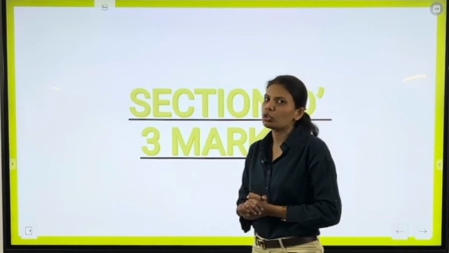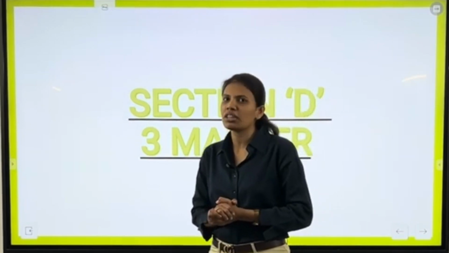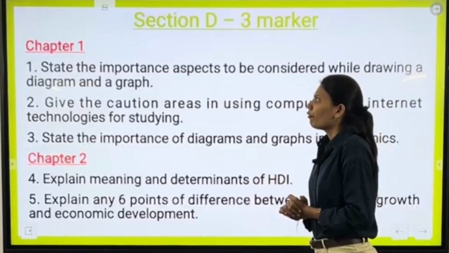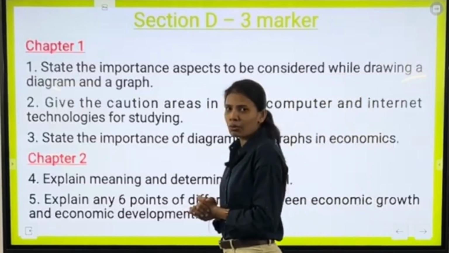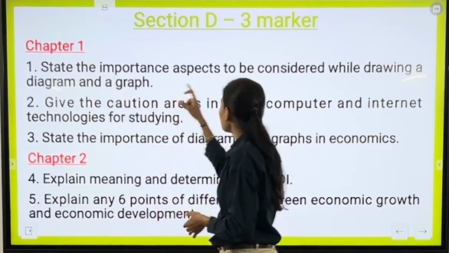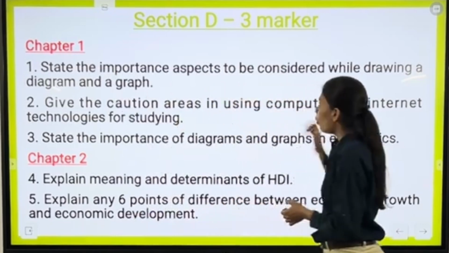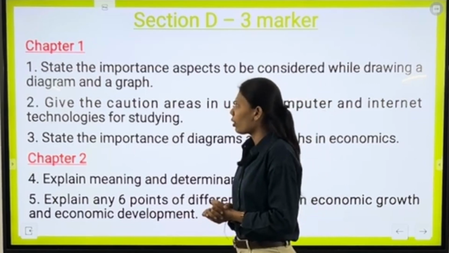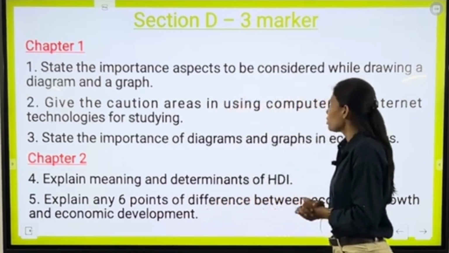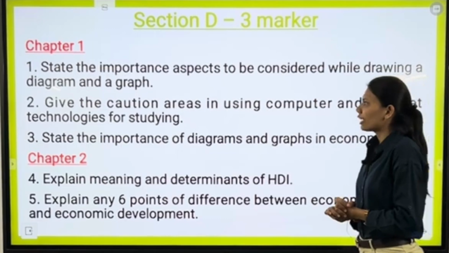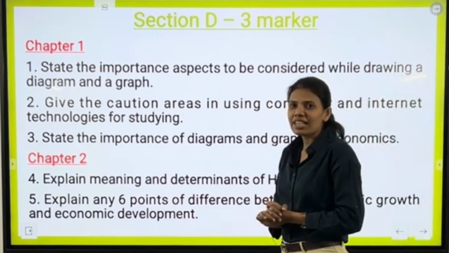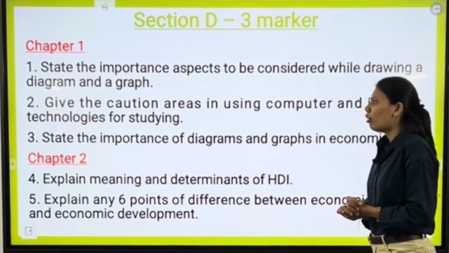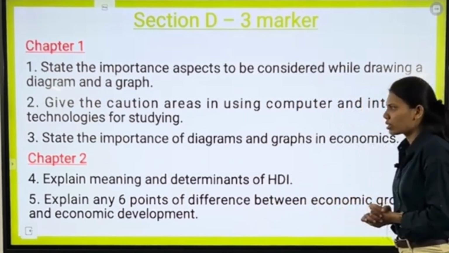Here we complete our 2 marker questions and move ahead with our 3 marker questions, that is your section D. From chapter number 1 we have our first question as state the important aspects to be considered while drawing a diagram and a graph. Our next question is give the caution area in using computer and internet technologies for studying. Our next and the last question from chapter number 1 is state the importance of diagrams and graph in economics.